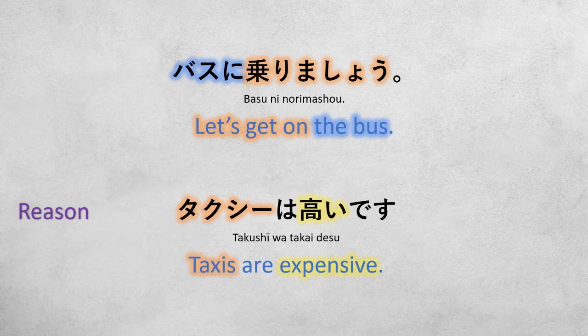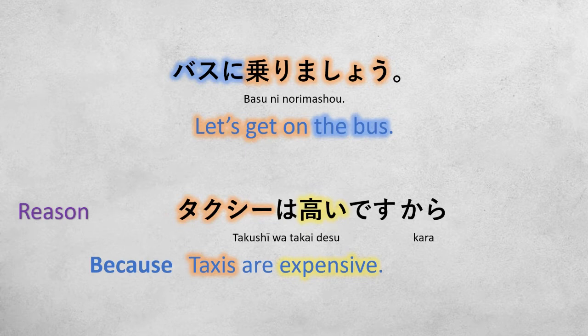Taxi wa takai desu. Taxis are expensive. This is the reason why we are taking the bus. Now, to say because taxis are expensive, we just add kara at the end of the sentence of the reason.